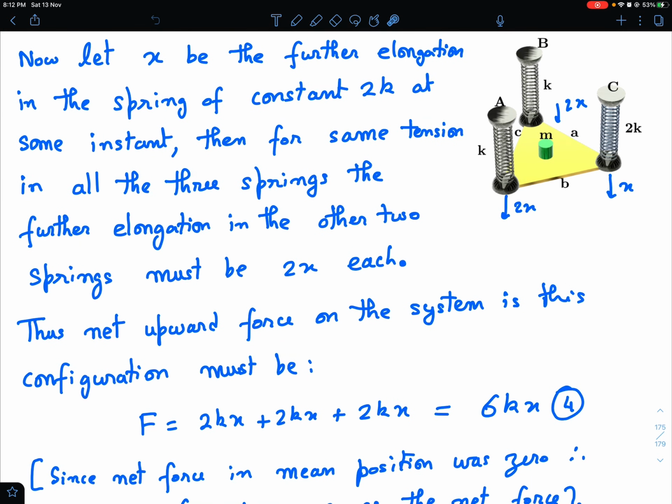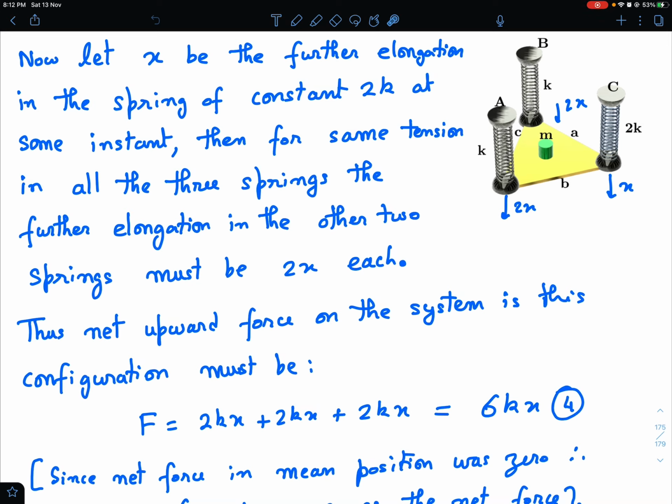Thus, what will be the net upward force on this system configuration? From here you are getting k into 2x, from here you are getting k into 2x, and from here you are getting 2kx. So the total force becomes 2kx plus 2kx plus 2kx, that is 6kx. That is the net external vertical force.